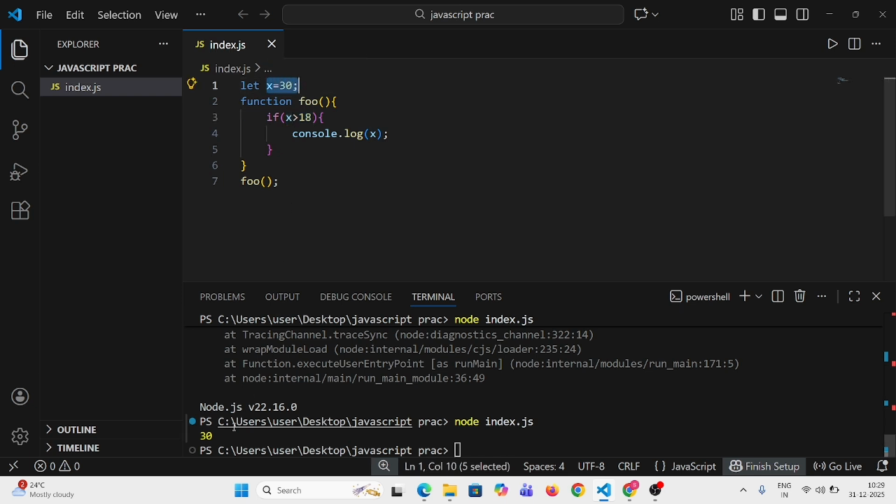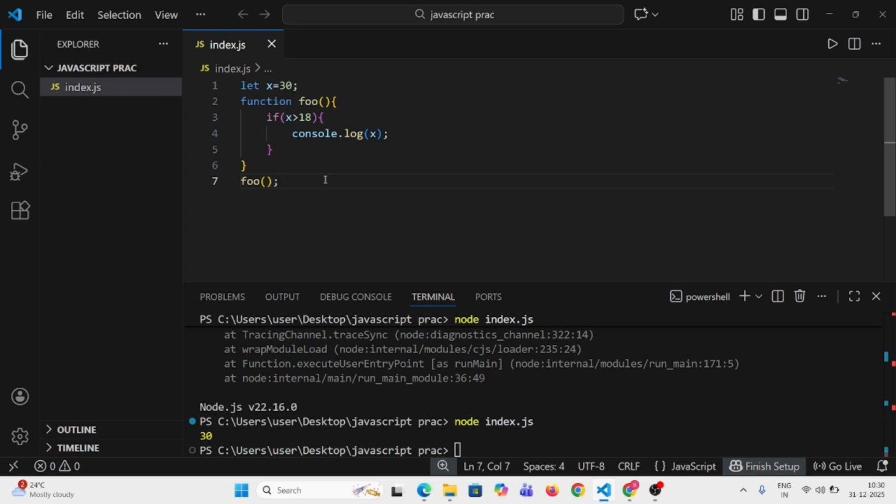The x value is 30, so we have got the output. This is the difference between local scope, block scope and global scope. For global scope, we can access the outside variables inside as well. For local scope and block scope, you can't access the variables which you have declared outside, neither inside the block nor inside the function, right?